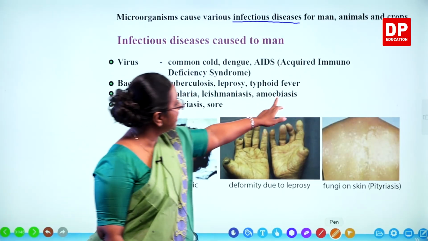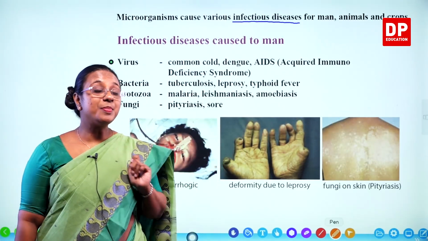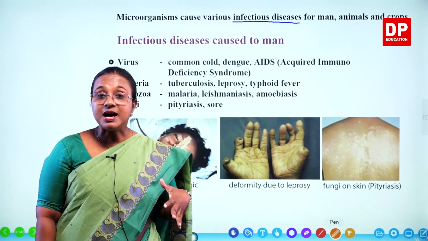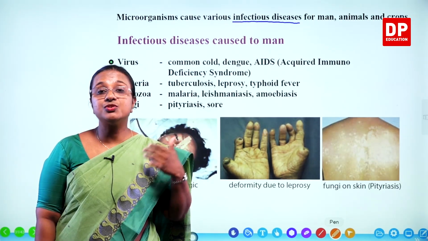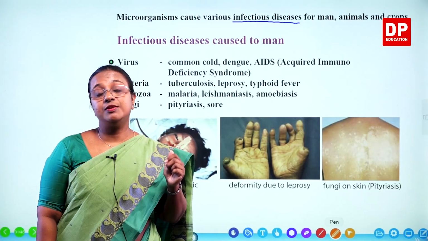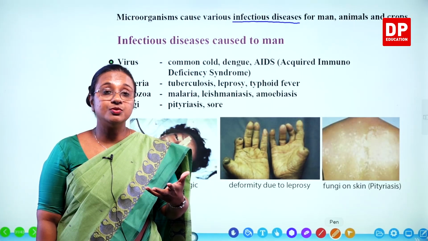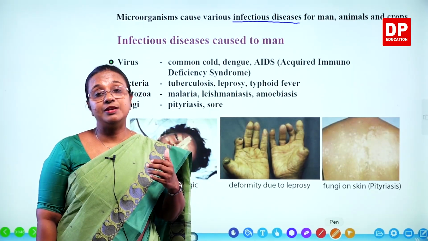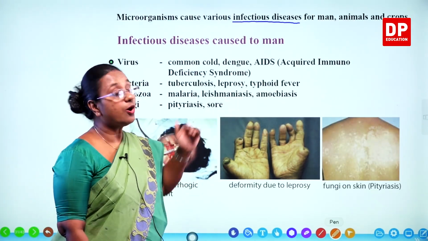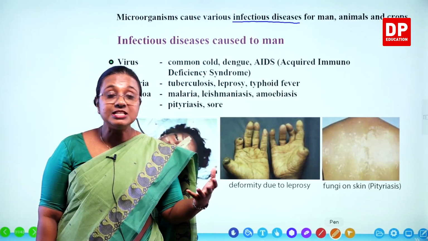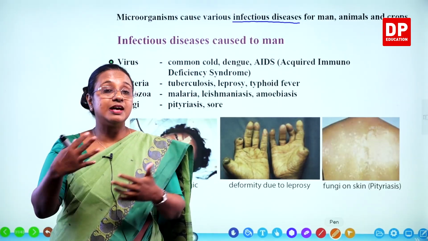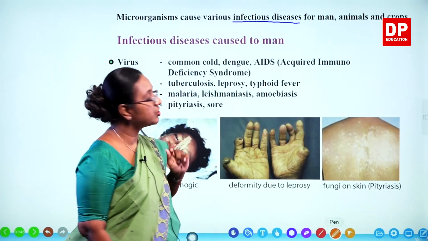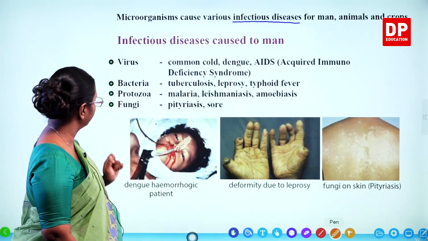Leishmaniasis. And then amoebiasis. From the name, you know it's caused by amoeba. In amoebiasis, the stool, the feces, is passed in a liquid form. You know what stool is, or the feces is. It will be passed in a liquid form, amoeba dysentery or amoebiasis. In addition to that, there can be fever and other symptoms related to amoebiasis. It's caused by amoeba, a protozoa.